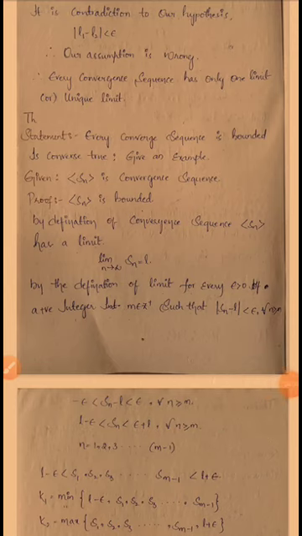So proof: given the sequence Sn is a convergent sequence, now we have to prove that every convergent sequence Sn is bounded. Here we have to take Sn as a convergent sequence, and then we have to show that the sequence Sn is bounded.